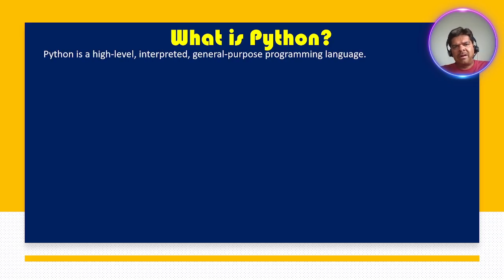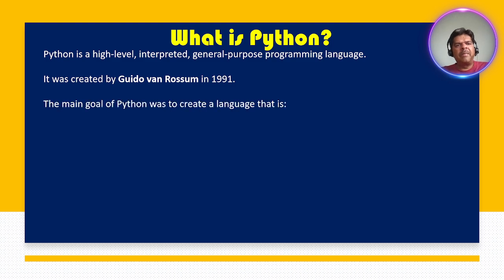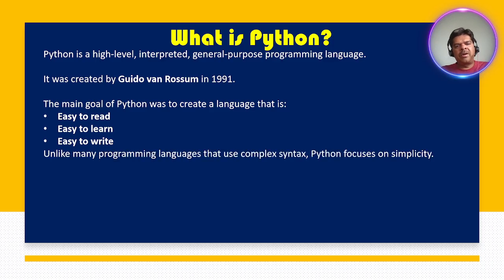Python is a high-level, interpreted, general-purpose programming language. It was created by Guido van Rossum in 1991. The main goal of Python was to create a language that is easy to read, easy to learn, easy to write. Unlike many programming languages that use complex syntax, Python focuses on simplicity.